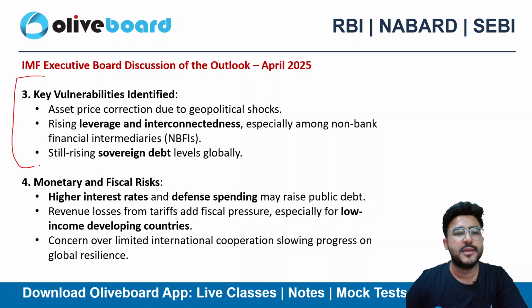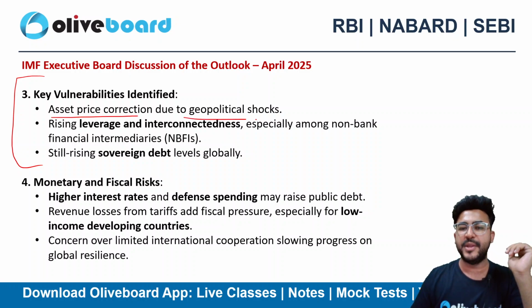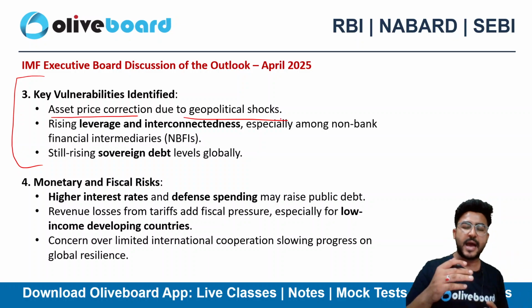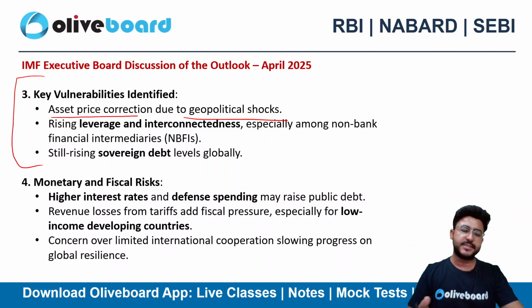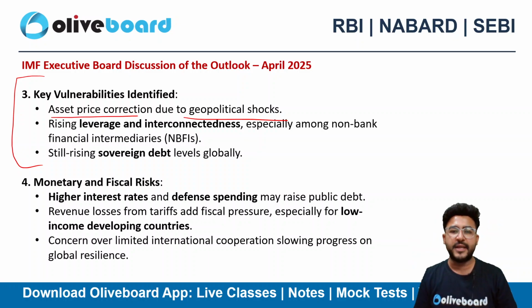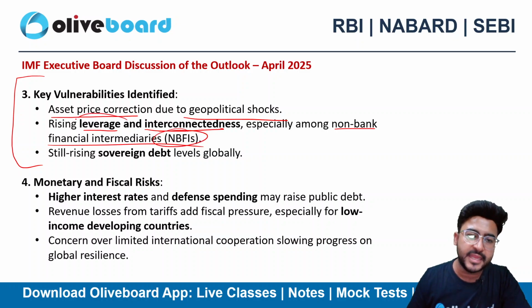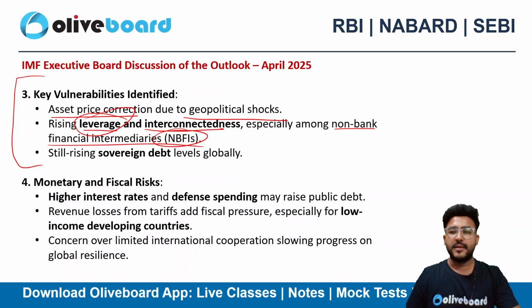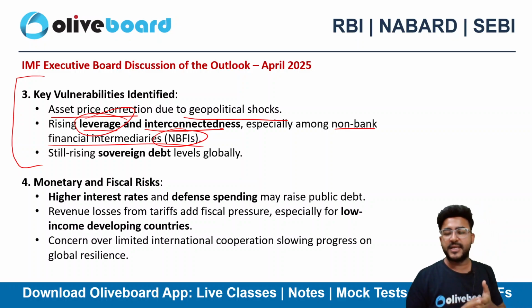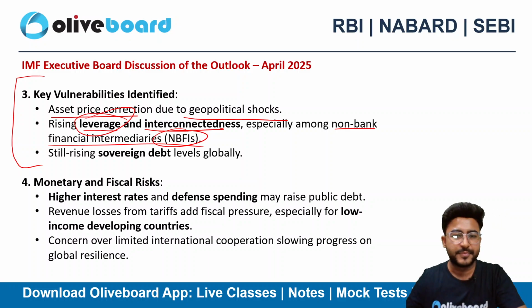Key vulnerabilities. What are some of the key vulnerabilities? As I stated, asset price correction can happen due to geopolitical shocks. Our assets are already overstated and this is a volatile situation. So in a volatile situation, our asset prices can definitely correct a bit, right? Increasing leverage and interconnectedness, especially among the non-bank financial intermediaries. So NBFIs are highly leveraged. That's again a problem, right? Leverage is a double-edged sword. It can amplify your returns, plus it can amplify your risk as well.